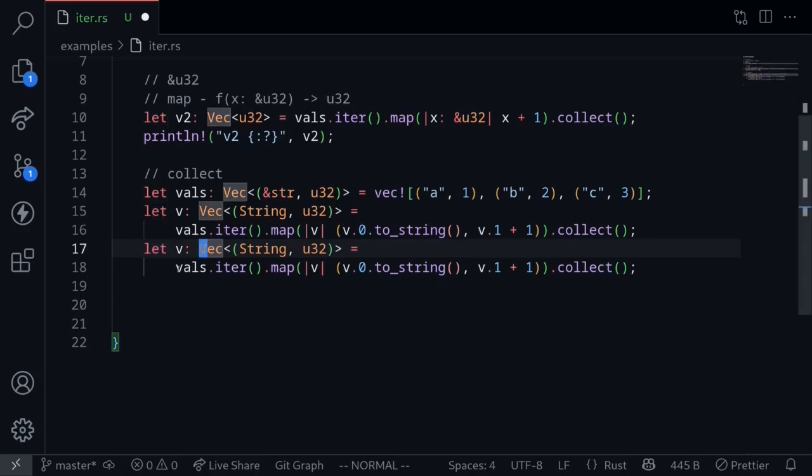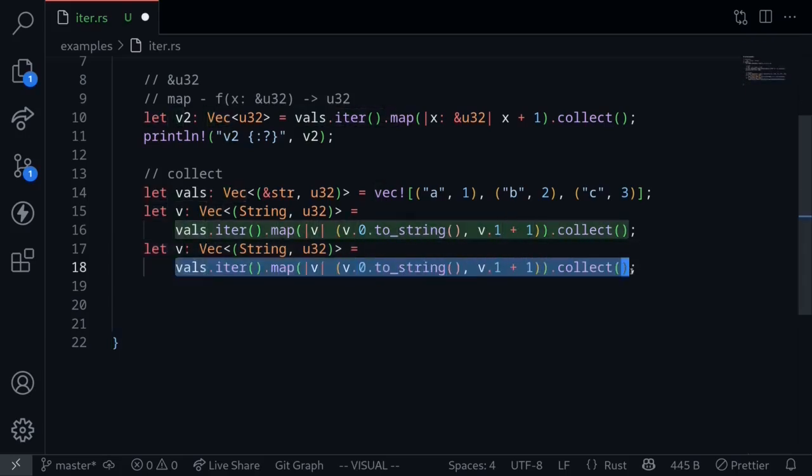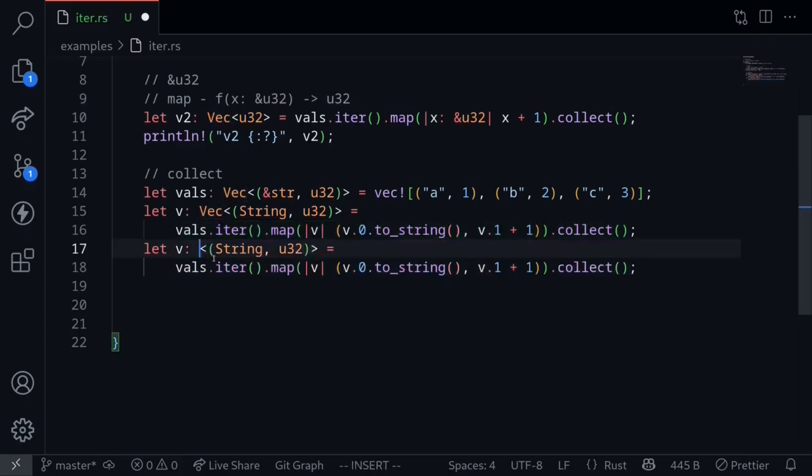Now here's the surprising part. We don't have to change any of this code over here. All we have to do is change the data type to a hash map. A hash map of the type where the key is a String and the value is a u32. Since Rust knows how to convert a vector of a tuple where each tuple is a String and u32 into a hash map where the key is a String and the value is a u32. Here all we have to do was change the declaration of the data type that we're collecting our result into.